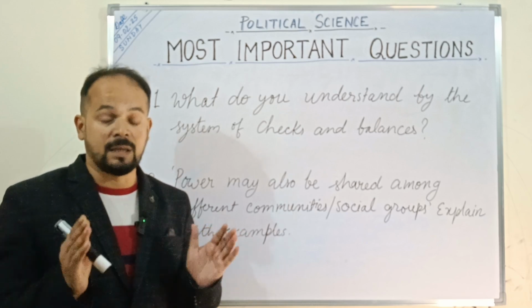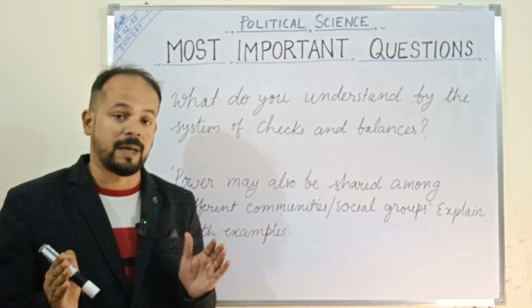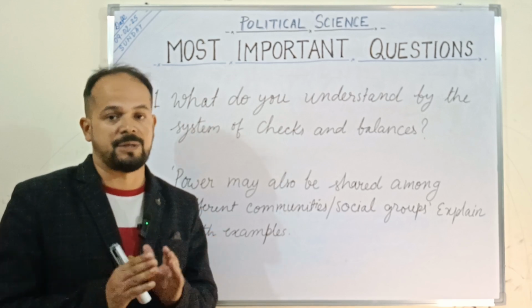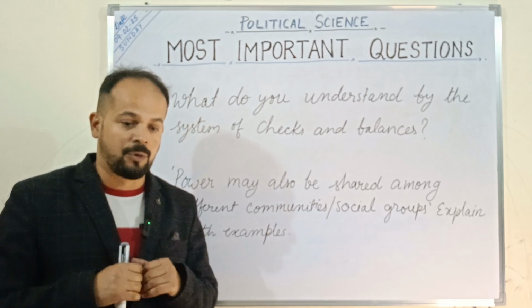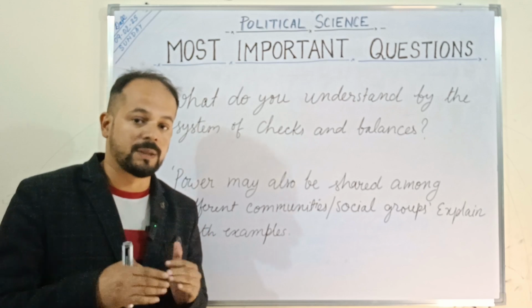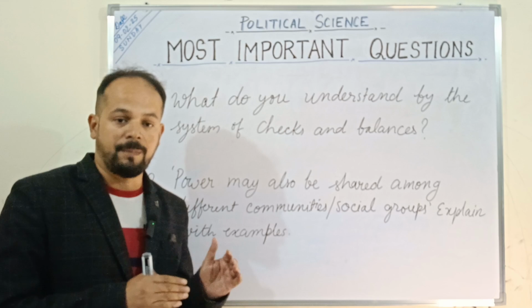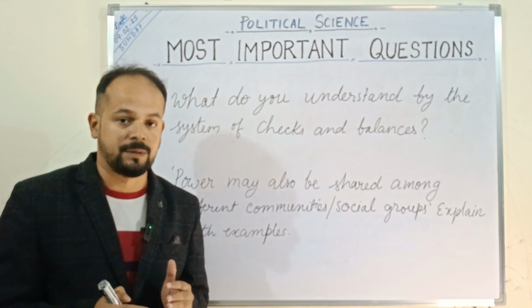Plus, the judiciary gives its verdict keeping in mind the laws made by the legislature. It cannot give any judgment out of its own will. It has to see the law made by the parliament and accordingly pass the judgment.